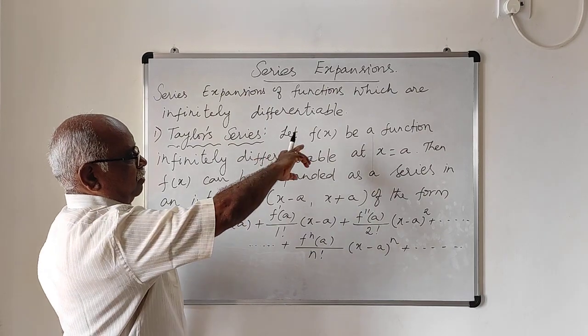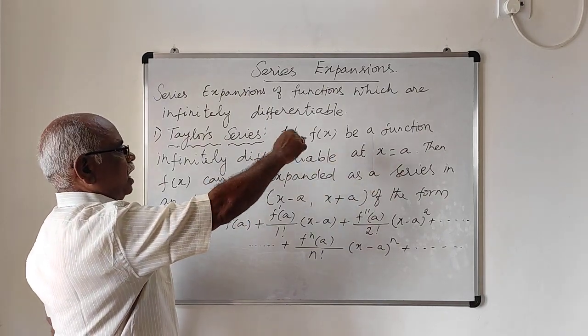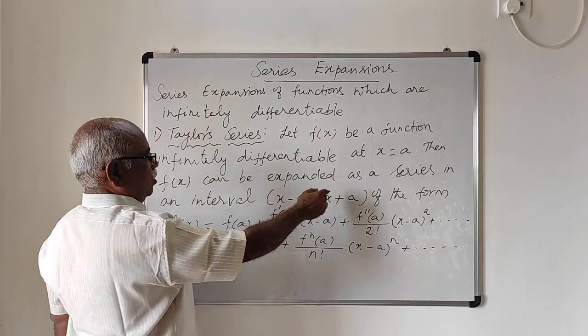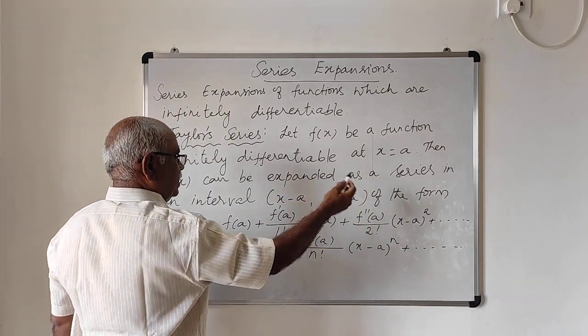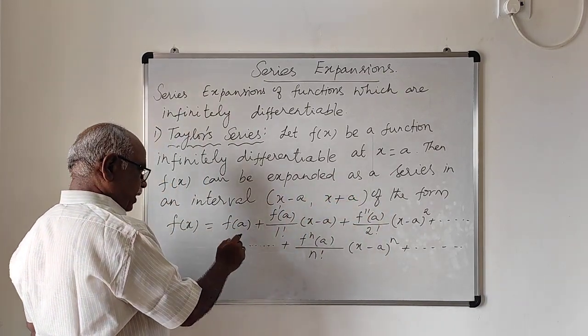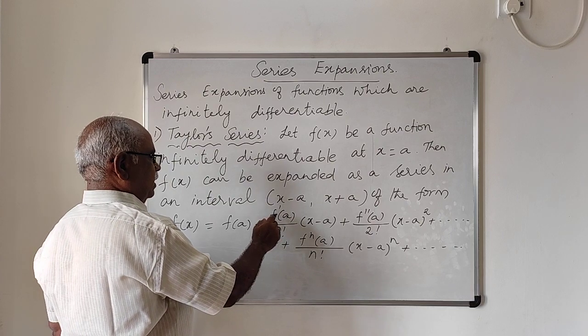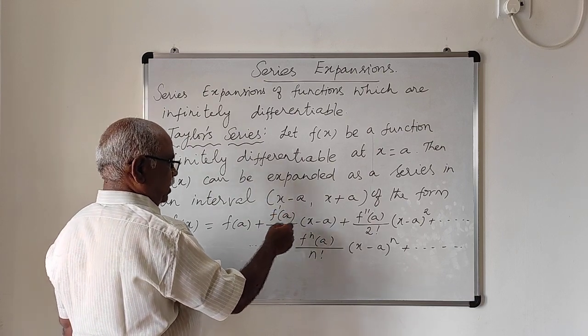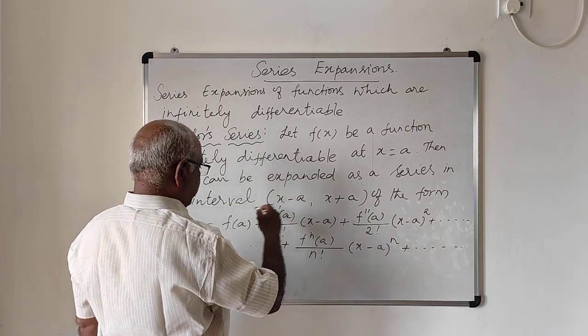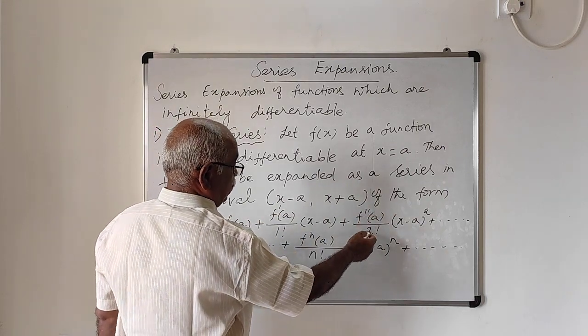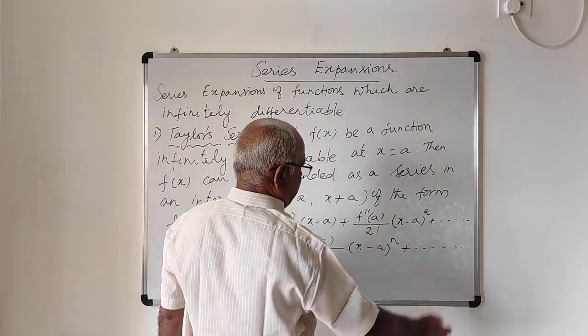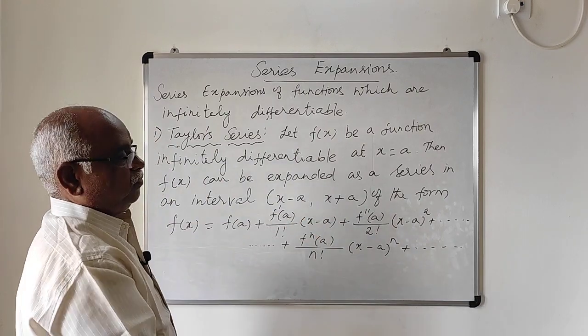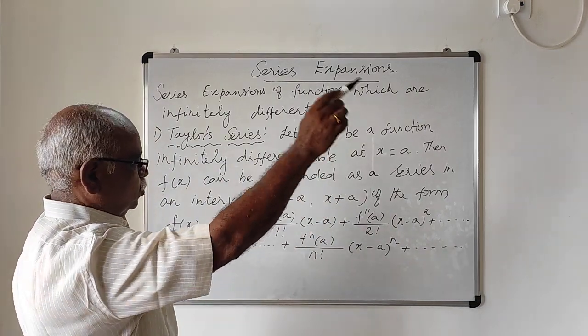So f of x be a function which is differentiable at x equal to a in an open interval. Then the Taylor series is of the form f of x is f of a plus f dash of a by 1 factorial into x minus a plus f double dash of a by 2 factorial into x minus a whole square plus f triple dash of a by 3 factorial into x minus a whole cube, and so on.